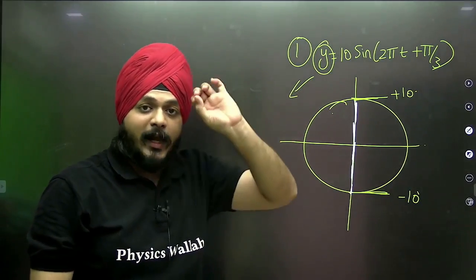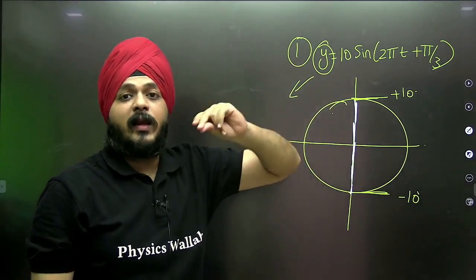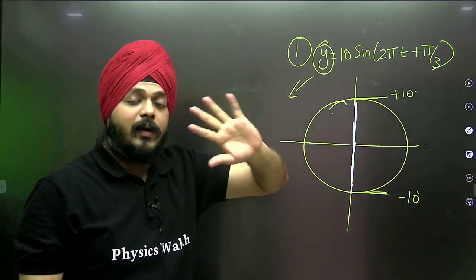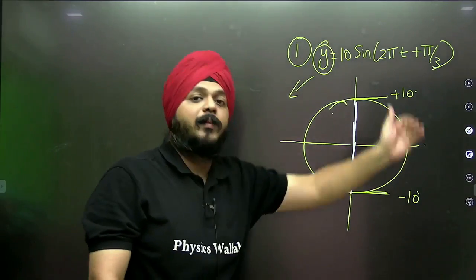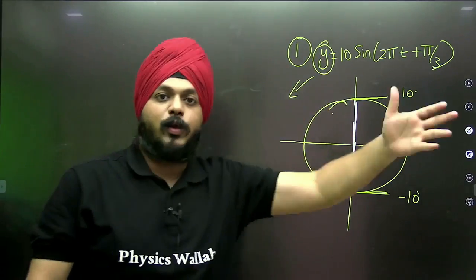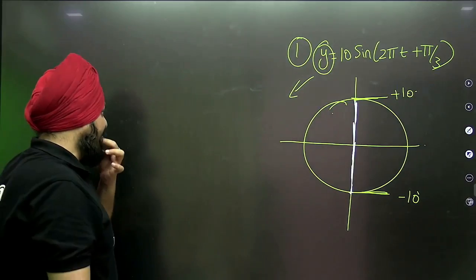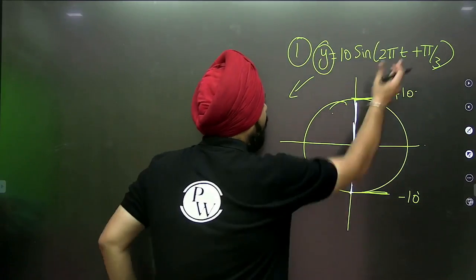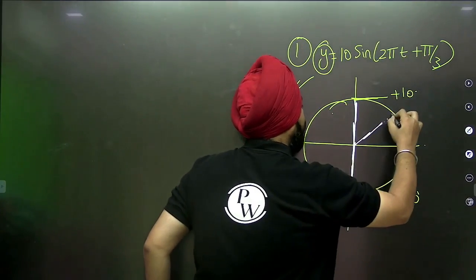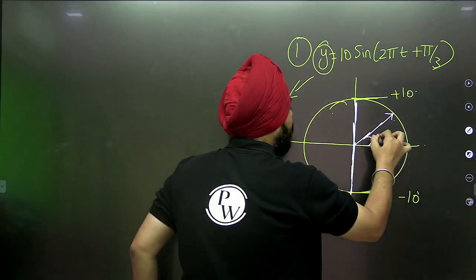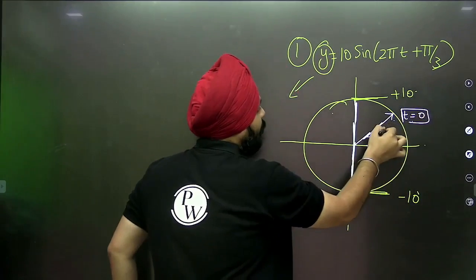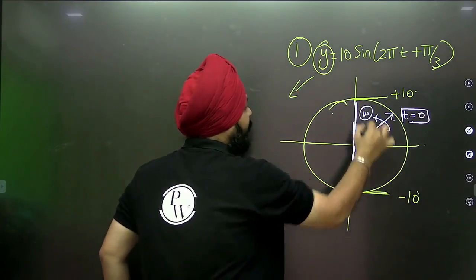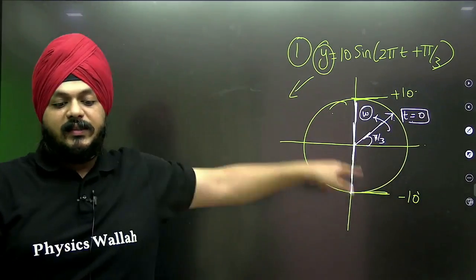I'm going to show you all the shortcuts, but first let's see some basic sums related to it. Initial phase angle is pi by 3, so this is pi by 3. This will be the initial point of the phasor from which it is going to start rotating with the angular velocity omega.